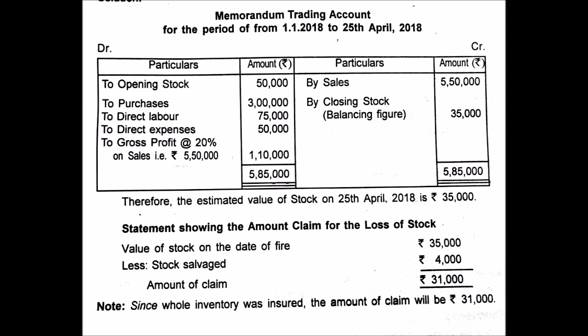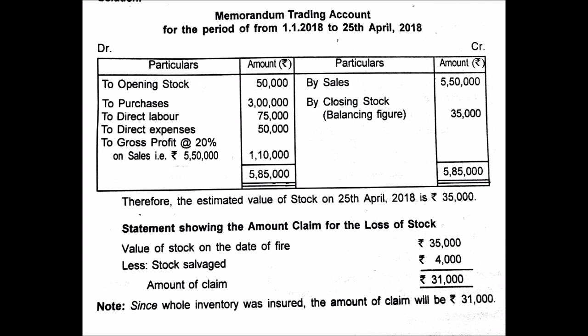Now, can that company make a claim for 35,000? The answer is no, because they have salvaged stock worth rupees 4,000. See the statement showing the amount of claim for the loss of stock. Value of stock, that is the closing stock on the date of fire, is 35,000 and stock salvaged is 4,000.